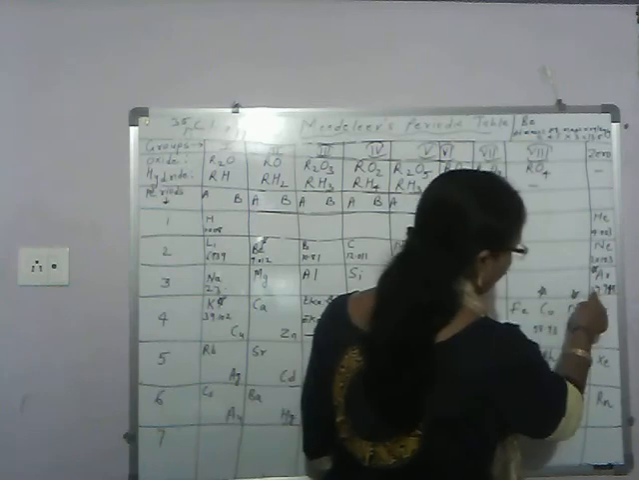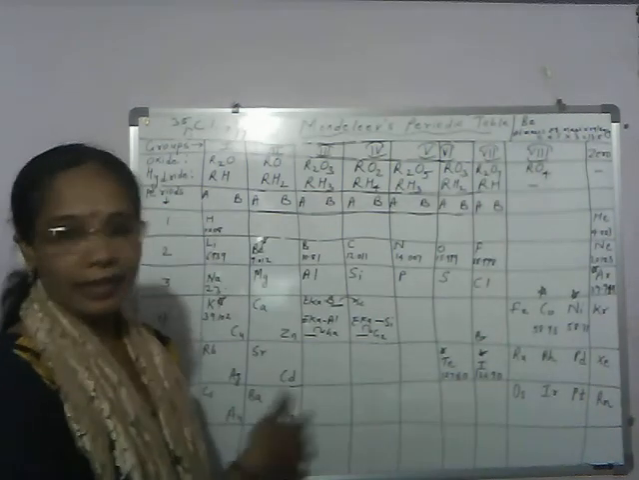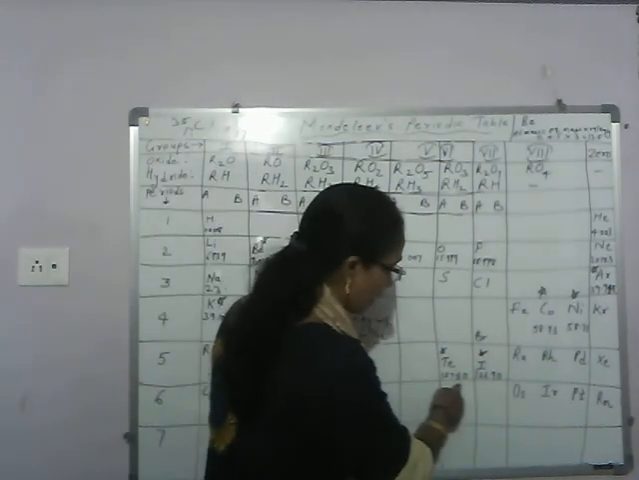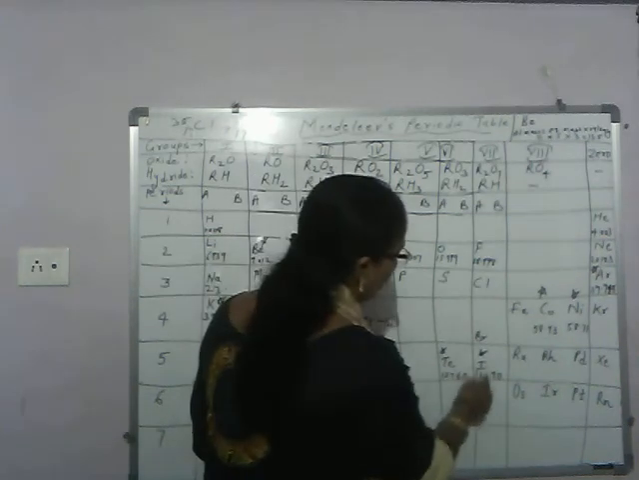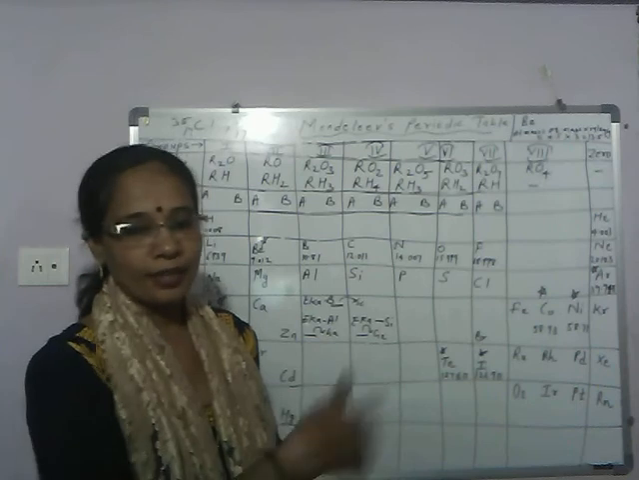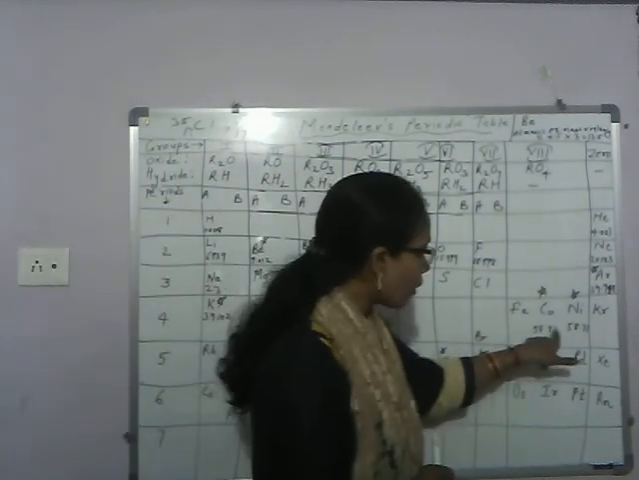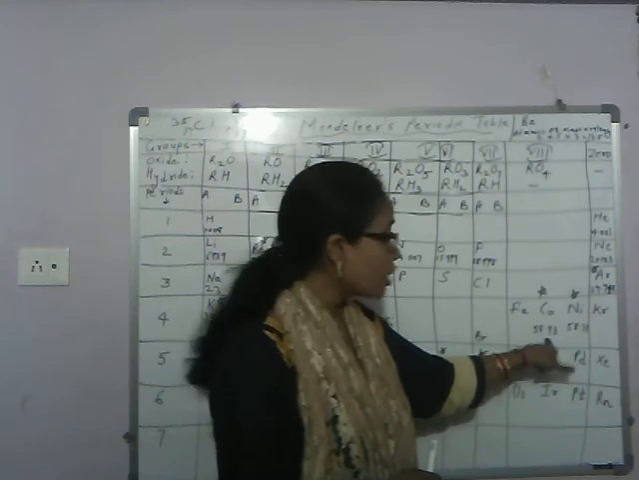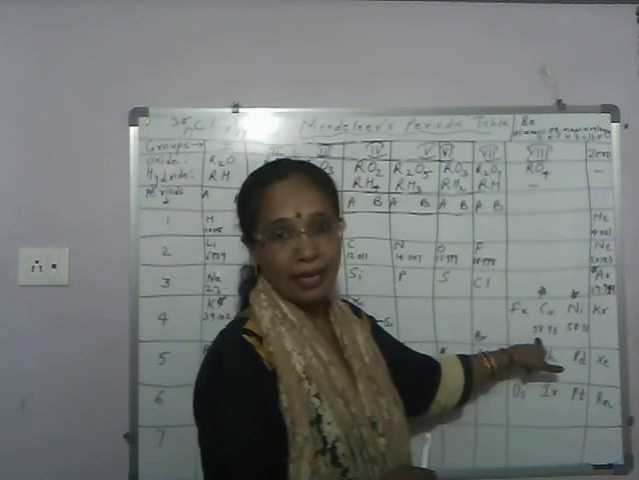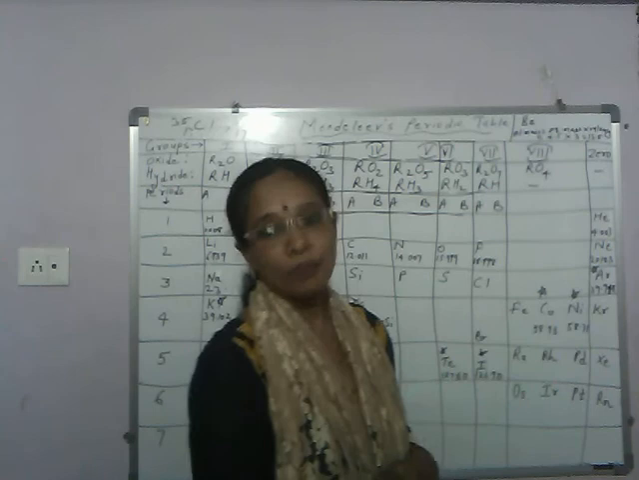Next pair, argon 39.9 and here potassium 39.1. Again the atomic mass is not in increasing order. Then tellurium atomic mass 127.6 and iodine atomic mass is 126.9. These elements also are not arranged in increasing order of atomic mass, because the element with higher atomic mass is placed before the element with lower atomic mass, because cobalt atomic mass is 58.93, which is higher than nickel atomic mass 58.71.